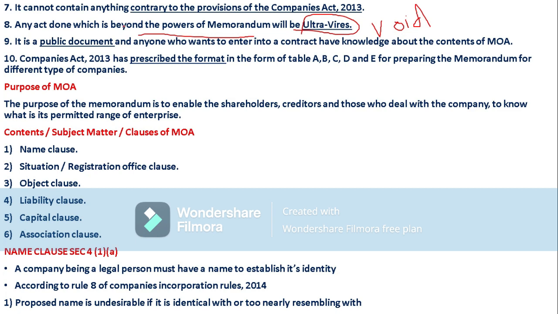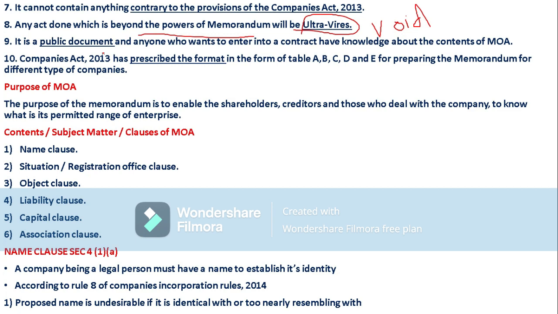Another one is, it is a public document, and anyone who wants to enter into a contract can have knowledge about the contents of the memorandum of association. Public document means any person or any stakeholder associated with the company can inspect the company's affairs. That is why it is known as the public document.